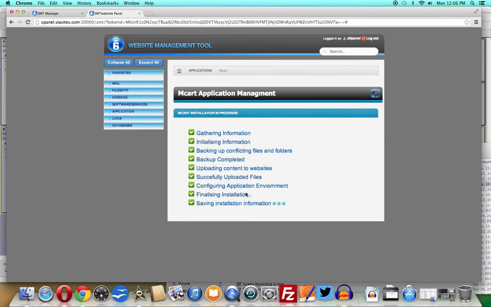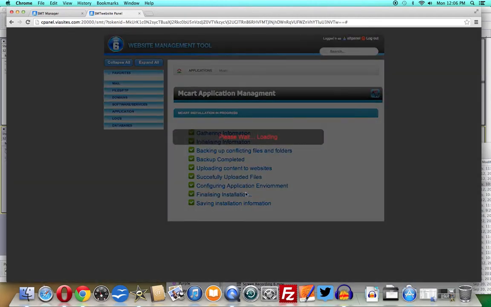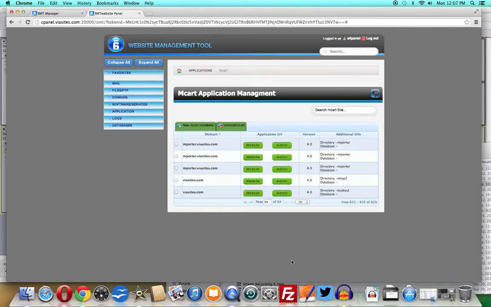Next, you'll see a screen showing you the installation process. Please wait for this screen to finish. Once the screen is completed, your Mcart 4.0 is fully installed and ready to be viewed and customized.